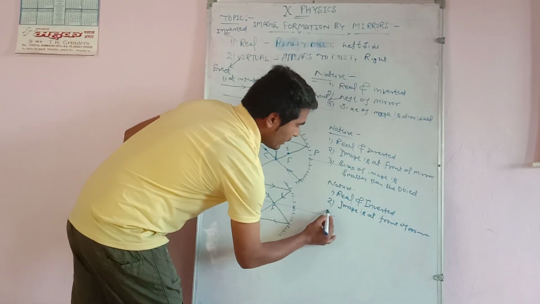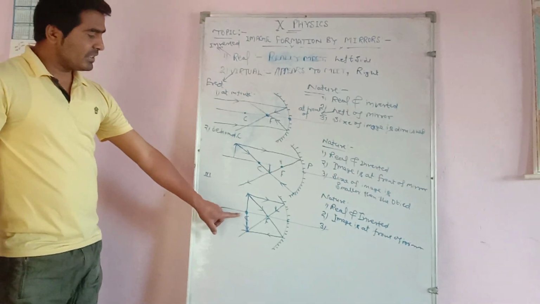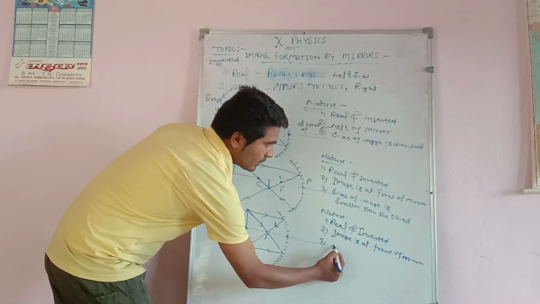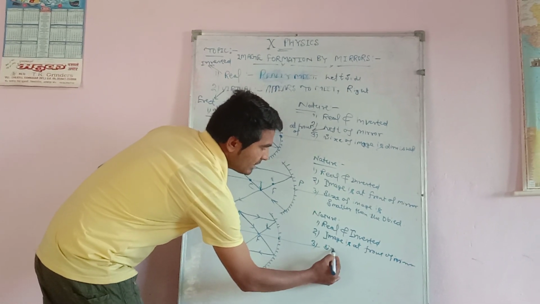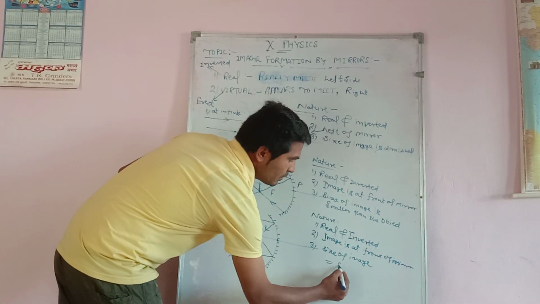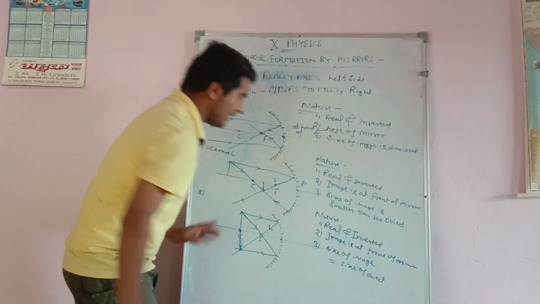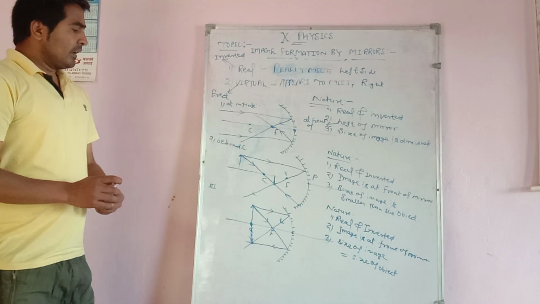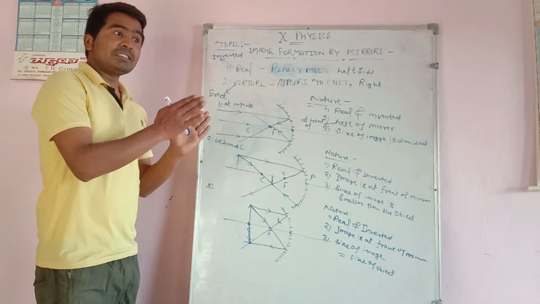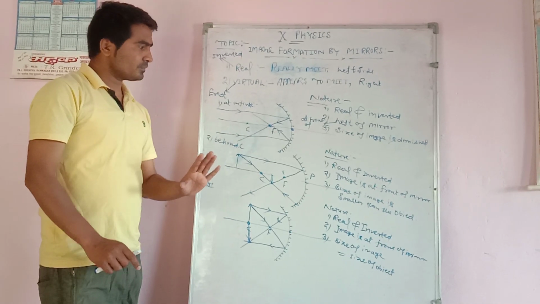And third, what is the size of the image? When the object is at the center of curvature, then the size of the image is equal to the size of the object. This is a very important case. When the object is at the center of curvature, the size of the object and the size of the image always remain equal.